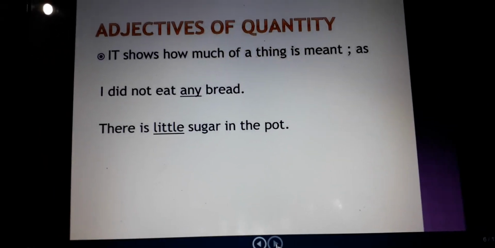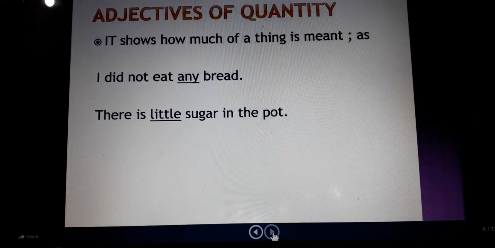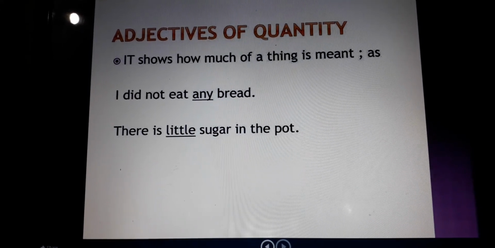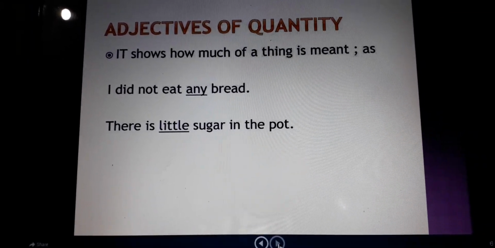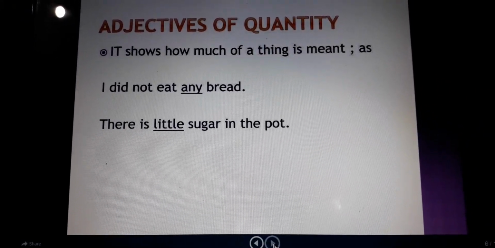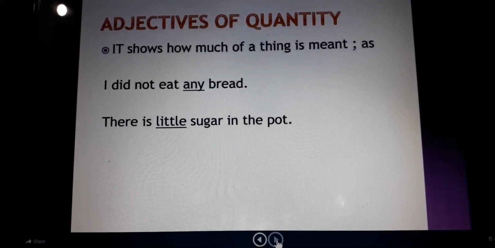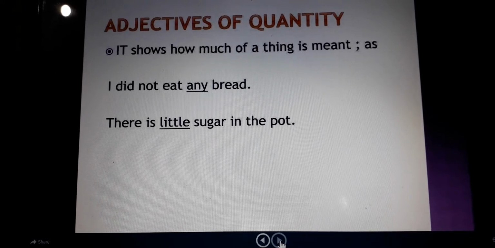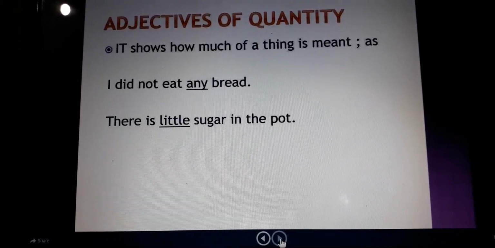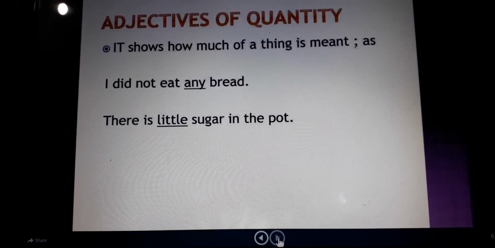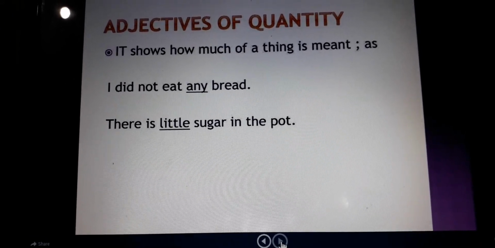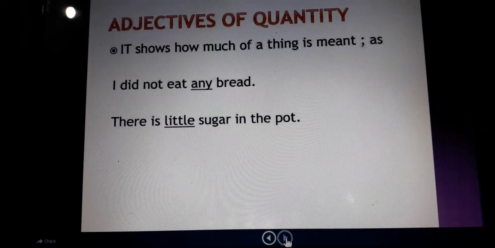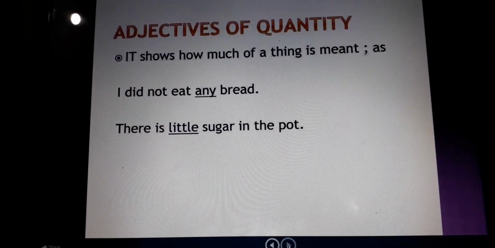It shows how much of a thing is required. It answers the question how much. Okay, see now the examples. I did not eat any bread. Now here the quantity of bread has been mentioned, that I did not eat any bread, not even a single slice of bread. Okay, so any is the adjective of quantity.